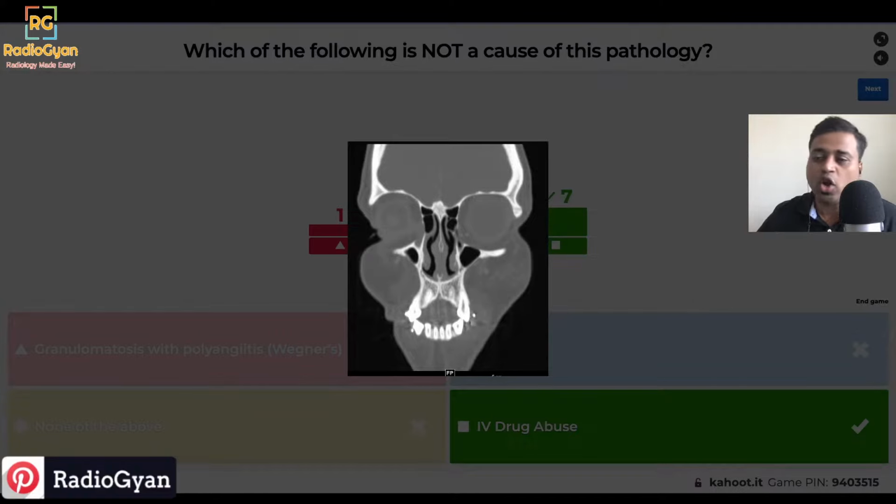IV drug abuse will not cause a perforated nasal septum, because it's due to the local effects of the way these people take those drugs and not because of IV drug abuse. So that was a trick question.